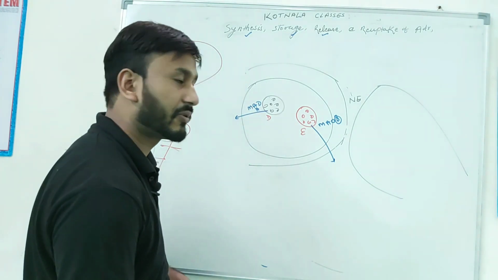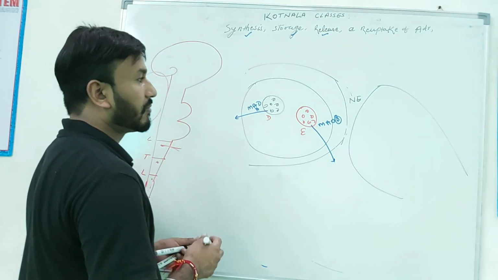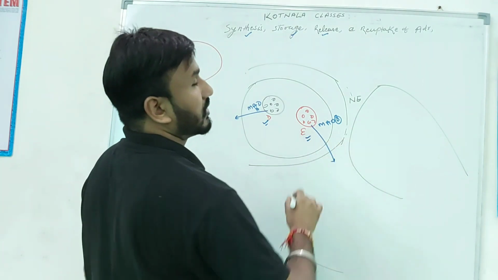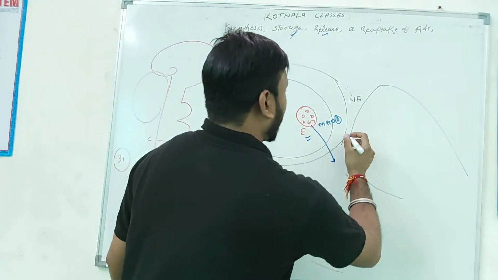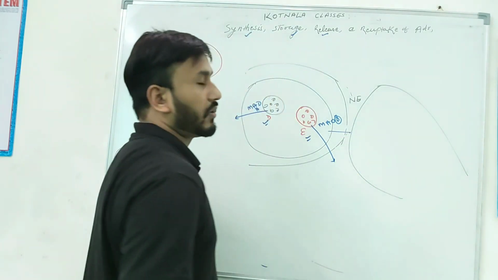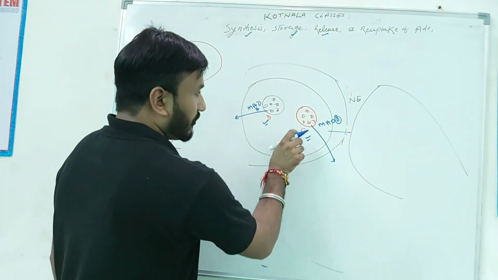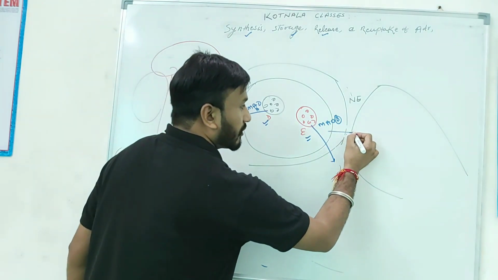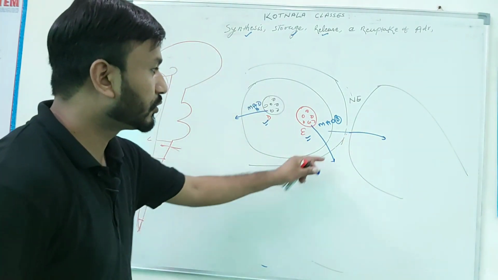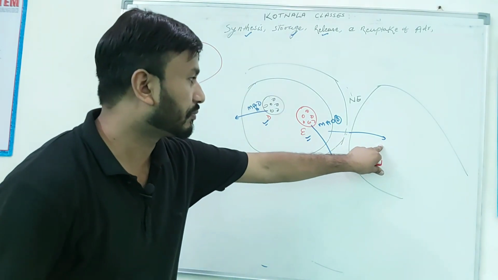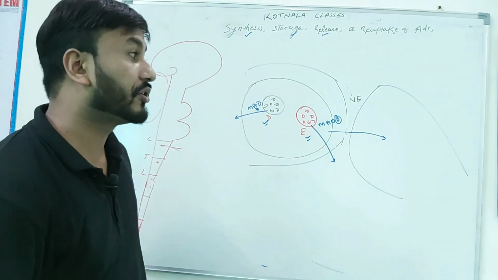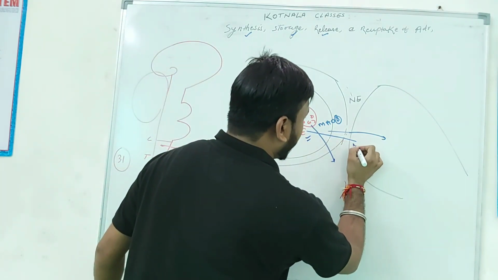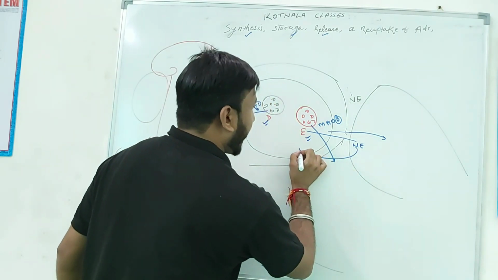Don't forget this. Depression, antidepressant drugs like MAO inhibitor and MAO B inhibitor, right? In Parkinson's, MAO B inhibitor, and in depression, MAO inhibitor. Whenever norepinephrine is released to another neuron, suppose this epinephrine or norepinephrine is released from here and works on the post junctional, or we can say post ganglionic neuron, and this norepinephrine works over here and is taken back.